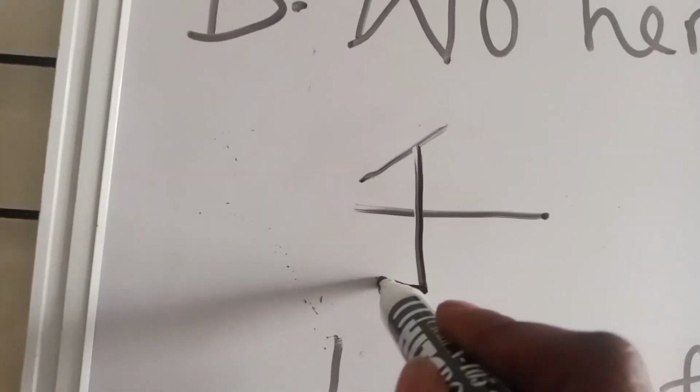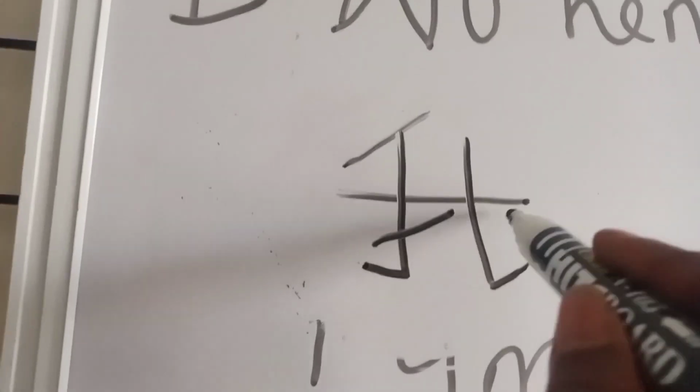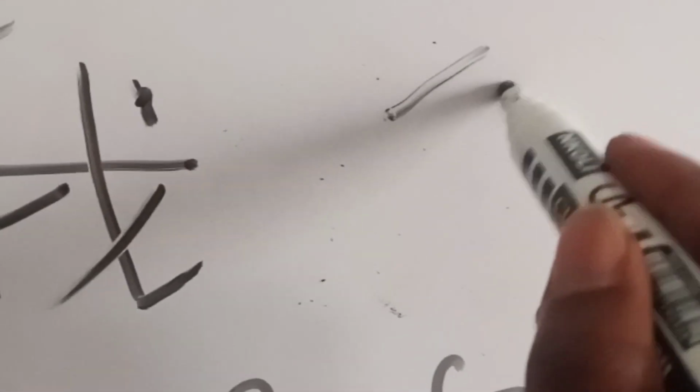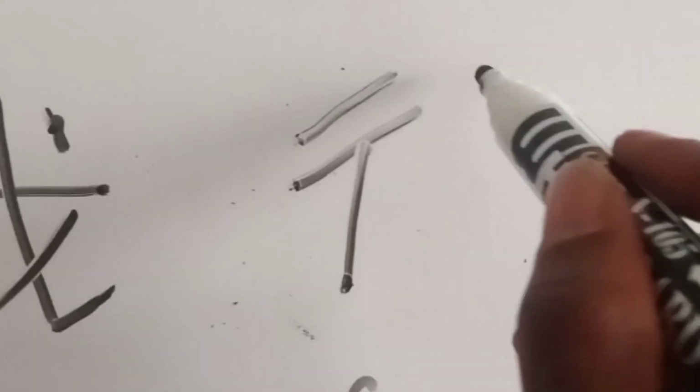I want us to rewrite it. So you do like this. Like this. This is wo. This is how you write hen. Like this.